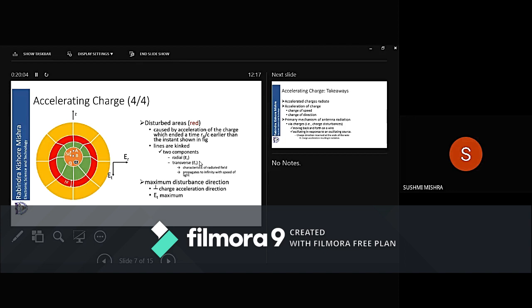At other points, if it is not exactly perpendicular to Z, E_T will have smaller values, but E_T will have its maximum value when it is perpendicular to Z, or when it is along the y-axis, if I am considering the YZ plane.